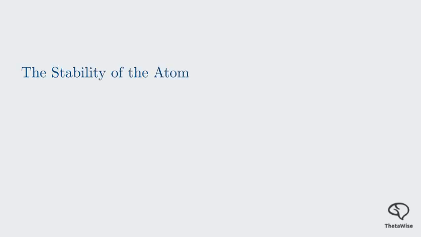Our journey begins with the stability of the atom. According to classical physics, atoms shouldn't exist. The prevailing model was the Rutherford model, a small, dense nucleus at the center, with electrons orbiting it, much like planets orbit the sun. Here's what that looks like. It's a nice, simple picture. But there's a huge problem.